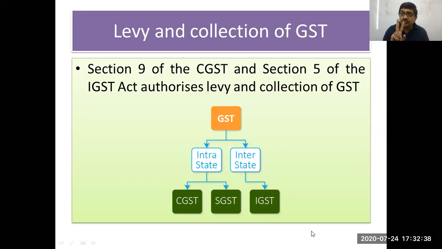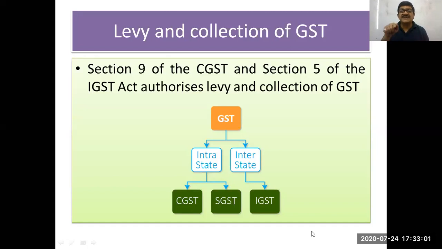Then GST is of two types of supply, that is intrastate and interstate supplies. Only for reference, this chart you can see that on intrastate supply, that is within the same state. So where the location of the supplier and the place of supply happen to be in the same state, that is called intrastate supply. Later on, that is in writing, here only for reference. So what is called intrastate supply?